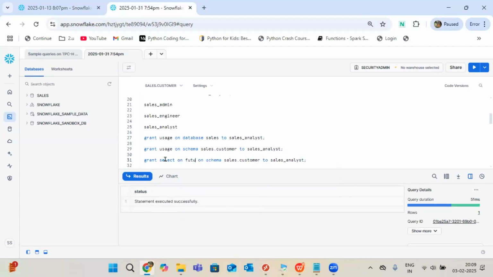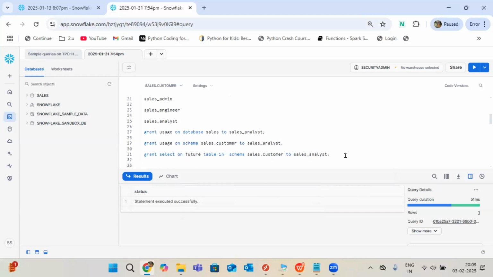But if you are giving that access to the database itself, will whatever tables are present inside the database get that access? No, right? 100% you won't. If you go with database level access, you won't get schema level or table level access. Each object expects object privileges separately. 100% you won't get it. I'll show you.